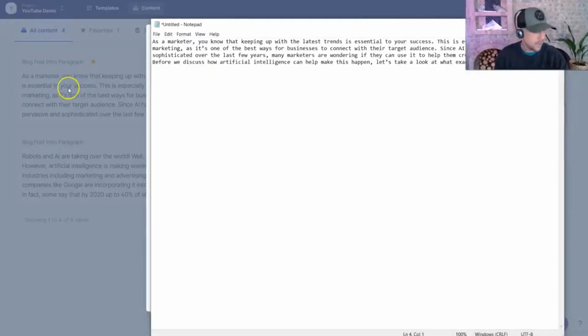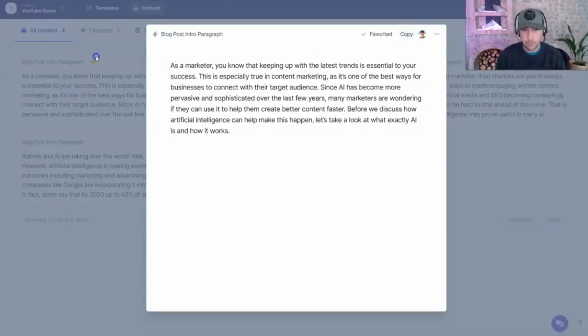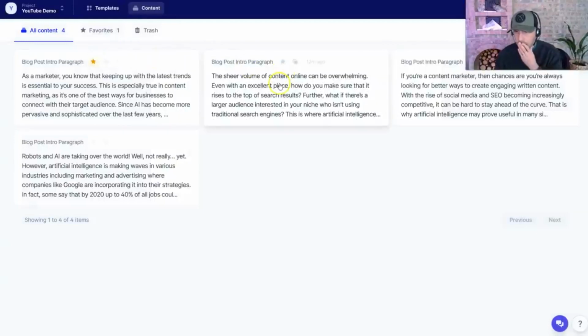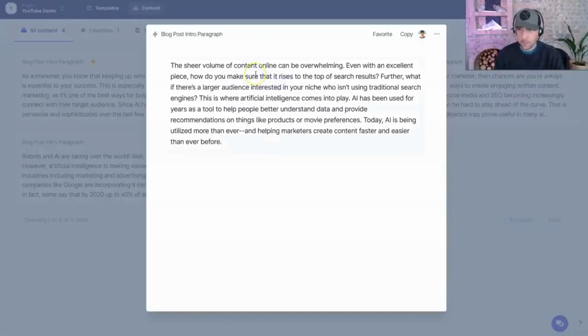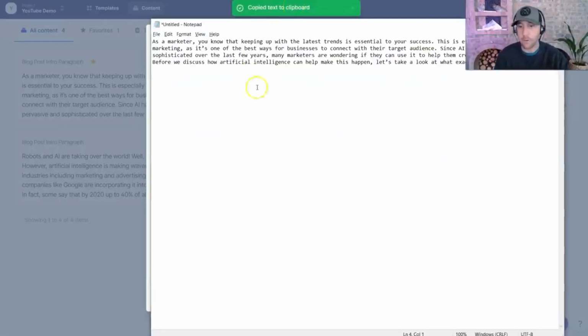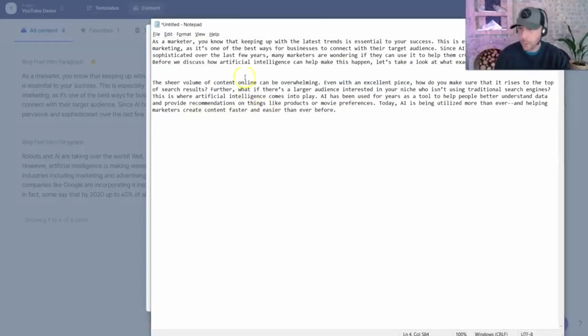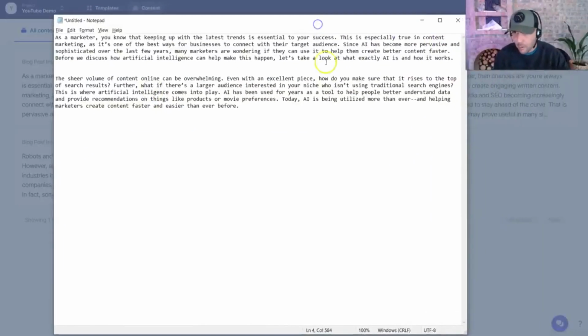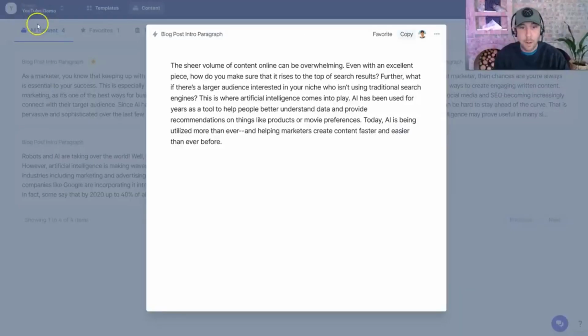Now, I noticed that one of these other ones was quite good. So right here: the sheer volume of content can be overwhelming, even with an excellent piece. How do you make sure it rises to the top? So I'm going to copy this as well. Now, obviously, I'm going through this as quickly as humanly possible for you. Let's take a look at exactly what AI is and how it works. I'm going to take that, copy this here, and now I'm going to go back to the tool.